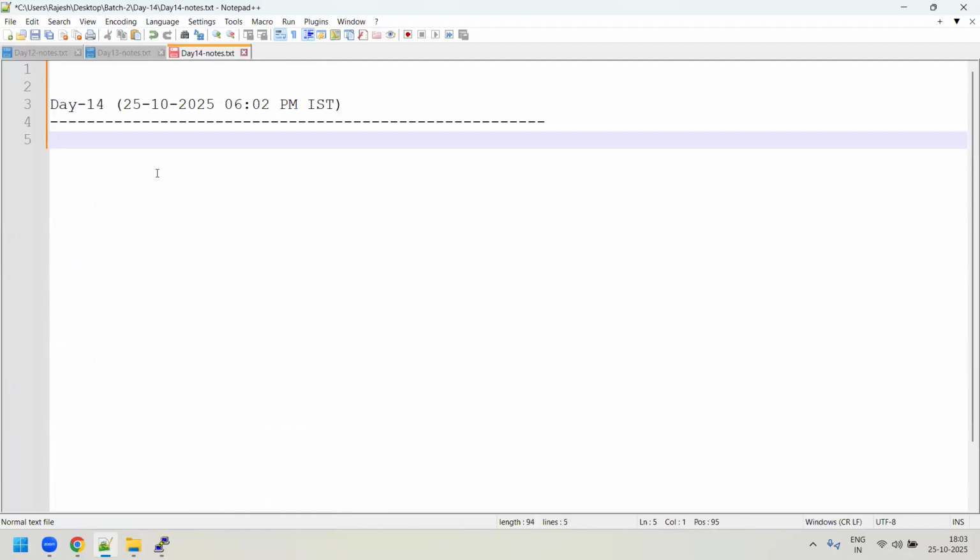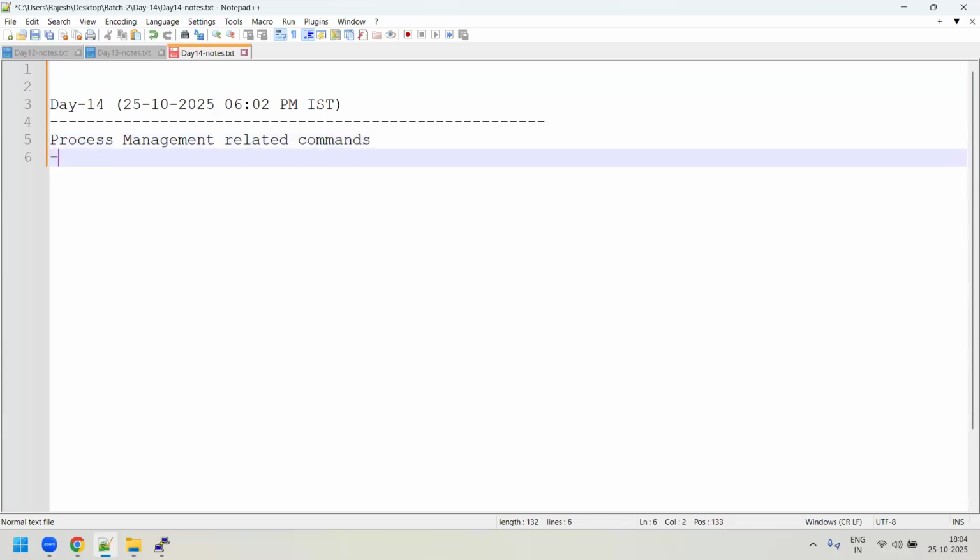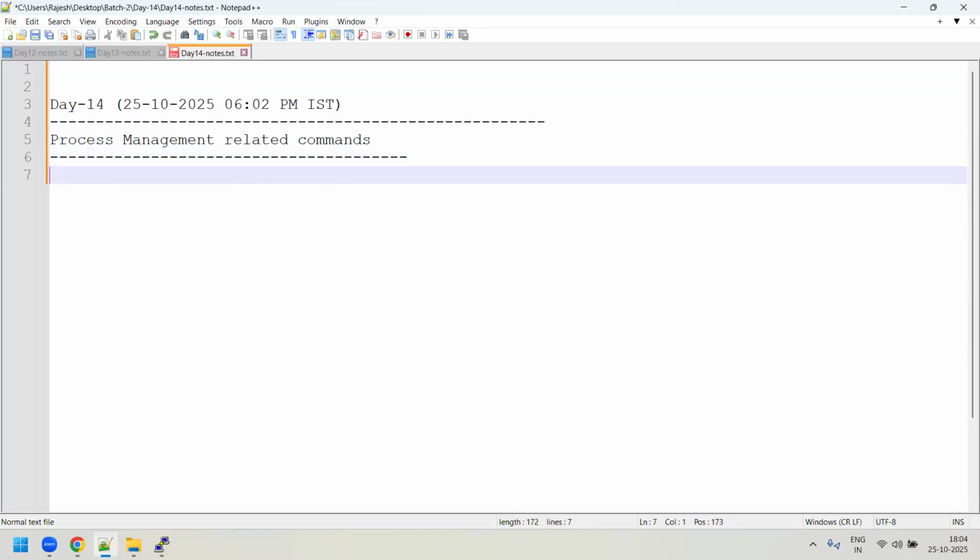Now, what are we going to cover today? So, guys, let us learn a lot of commands, pertaining to certain topics like process management, right? So we know that in Linux we have process management. Let us try to understand the process management related commands. There are many commands, but we are going to cover only a few of them. Let us understand which commands come under process management.